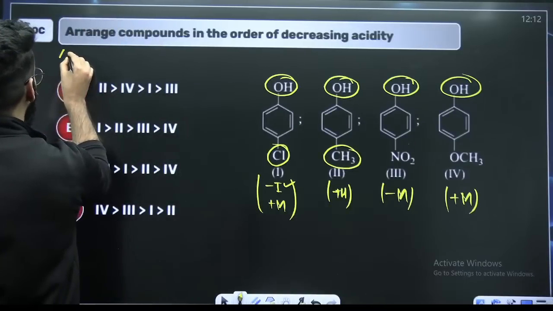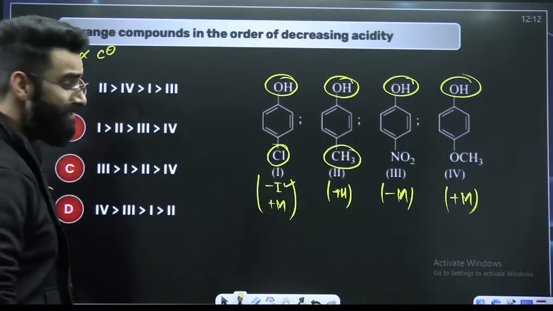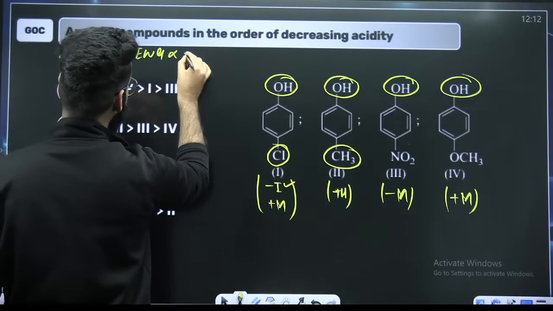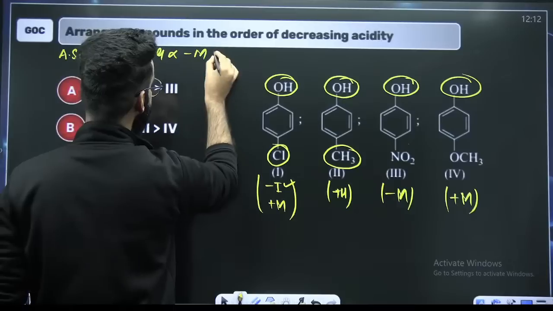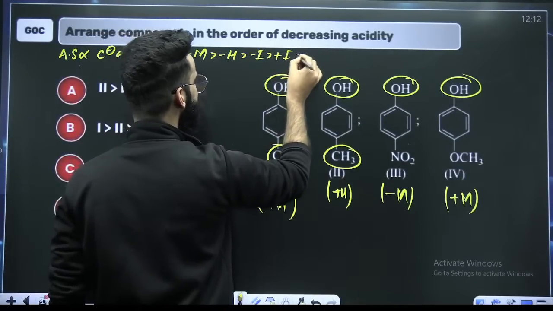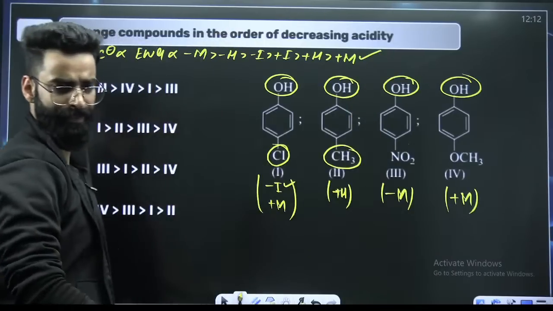Acidic strength of the acid is directly proportional to the stability of the conjugate base. And this conjugate base is stabilized by electron withdrawing groups. In the electron withdrawing groups, we give priority to minus M first, then minus H, then minus I, then plus H, then plus M. This has to be the order.